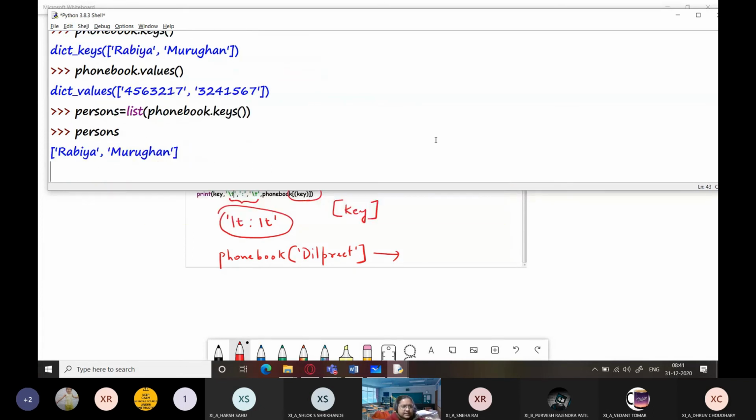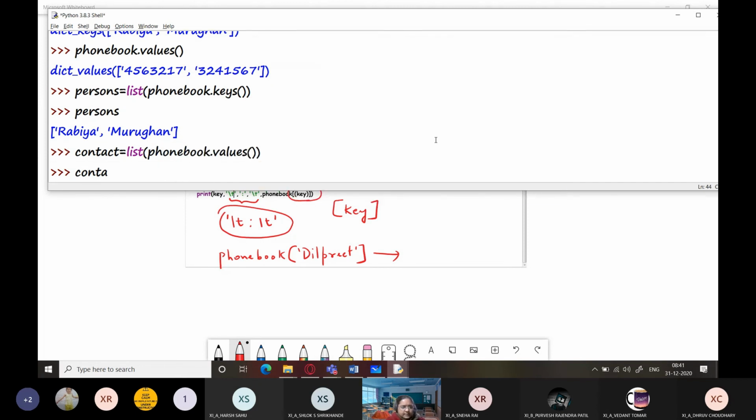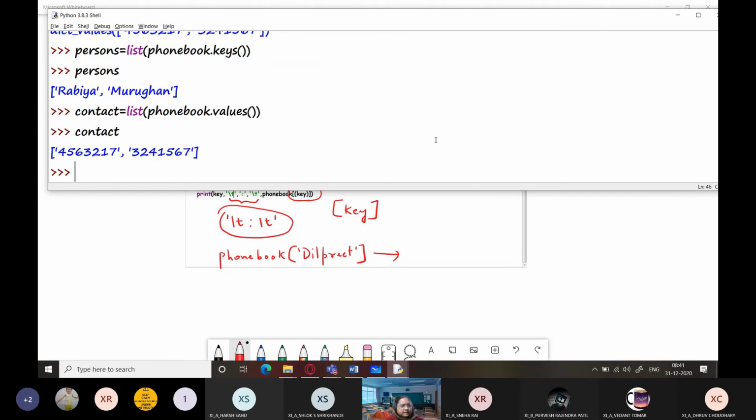If you just check out persons, it is a list now consisting of only the keys within the dictionary, and contact equals, again I'm creating a list phone book dot values. Press enter and I just type contact and it is a list. You can also convert it into a tuple. Okay, so you just have to use the tuple function outside phone book dot keys or phone book dot values.